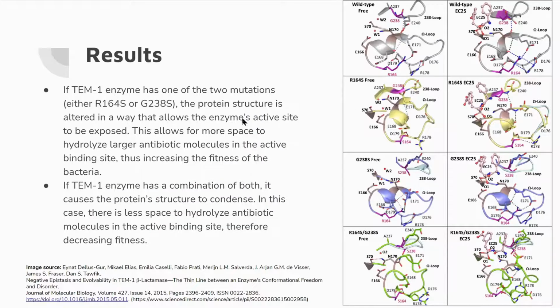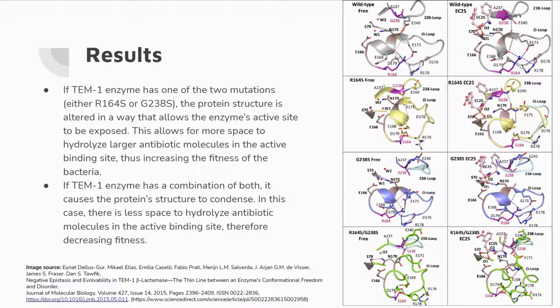So what they found in their experiment was that if the TEM1 enzyme has one of the two mutations, either R164S or G238S, the protein structure is altered in a way that allows the enzyme's active site to be exposed. This allows for more space to hydrolyze larger antibiotic molecules in the active binding site, thus increasing the fitness of the bacteria. They also found that if the TEM1 enzyme has a combination of both mutations, it causes the protein structure to condense. In this case, there is less space to hydrolyze antibiotic molecules in the active binding site, therefore decreasing fitness.